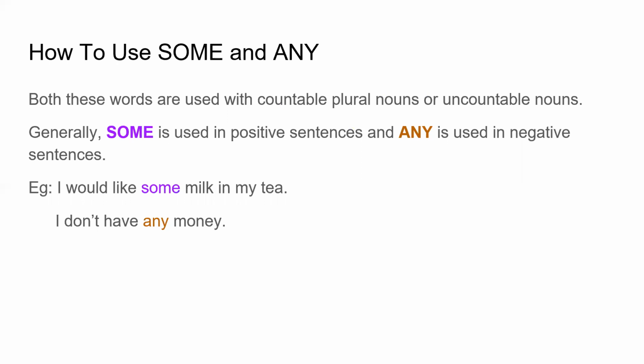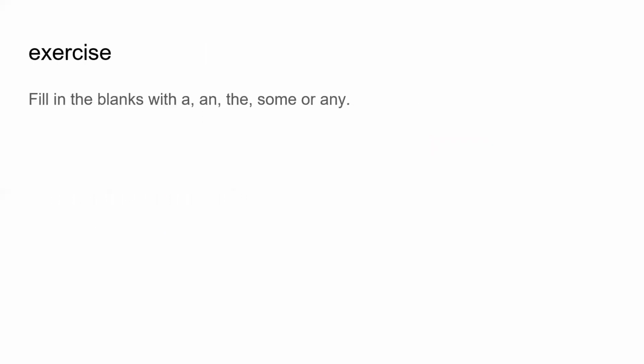So a countable noun is one which you can count, and an uncountable noun is one that you cannot count. Generally, some is used in positive sentences and the word any is used in negative sentences. For example, I would like some milk in my tea and I don't have any money. I hope this part was clear as well. And now let's start with an exercise and see how many of these sentences you can get right. You have to fill in the blanks with the right word.